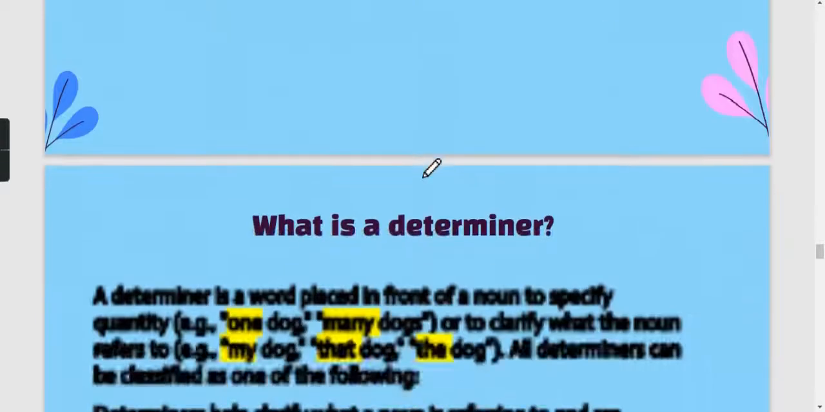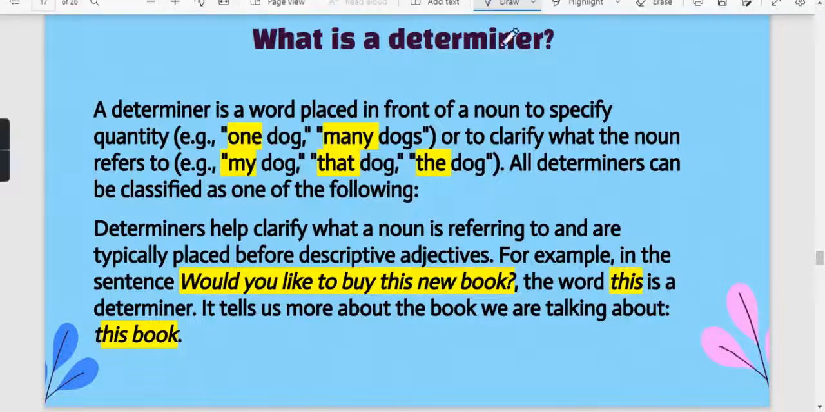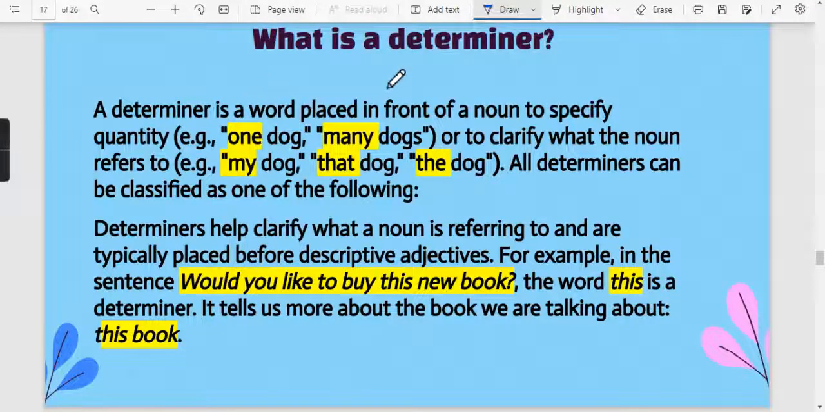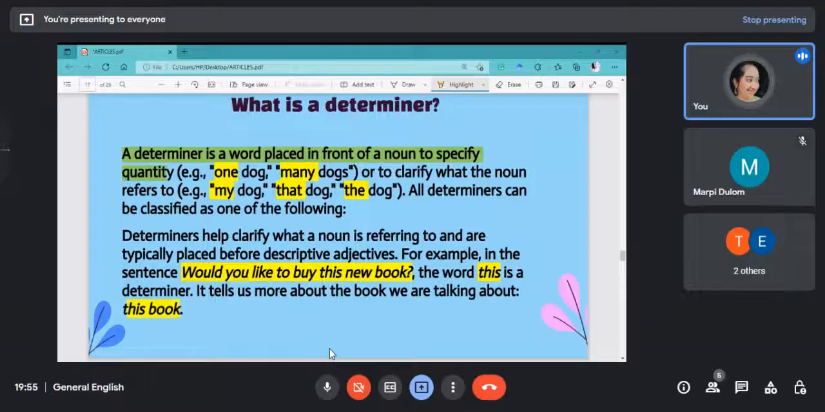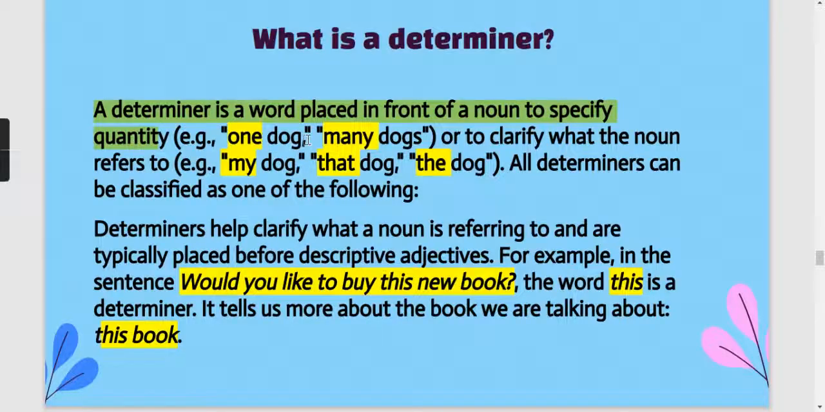Okay, so let's learn what determiners are. A determiner is a word that is usually placed in front of a noun and it specifies the quantity. Okay, so determiners का काम ये रहता है कि वो हमें quantity के बारे में बताएंगे और हमेशा it will come before the noun just like articles were coming. So here you can see one dog, many dogs. One and many will come under the category of determiners. Again, my dog, that dog, the dog. It will also come under the category of determiners only.